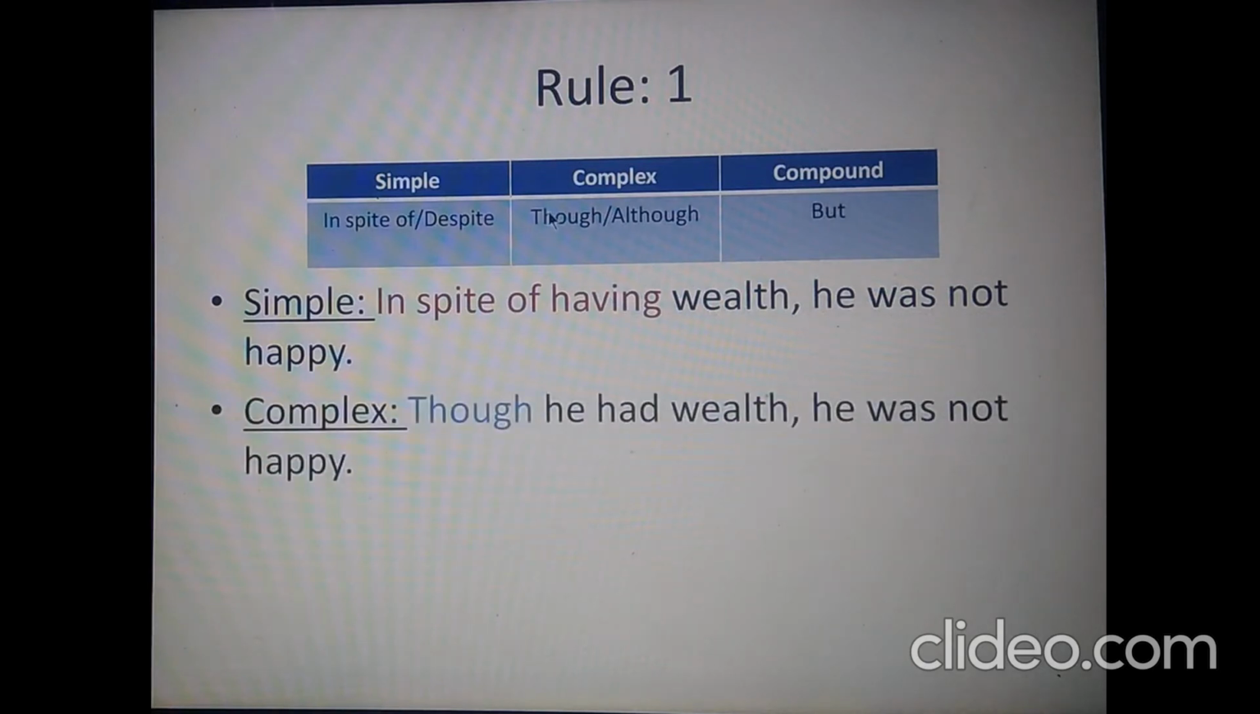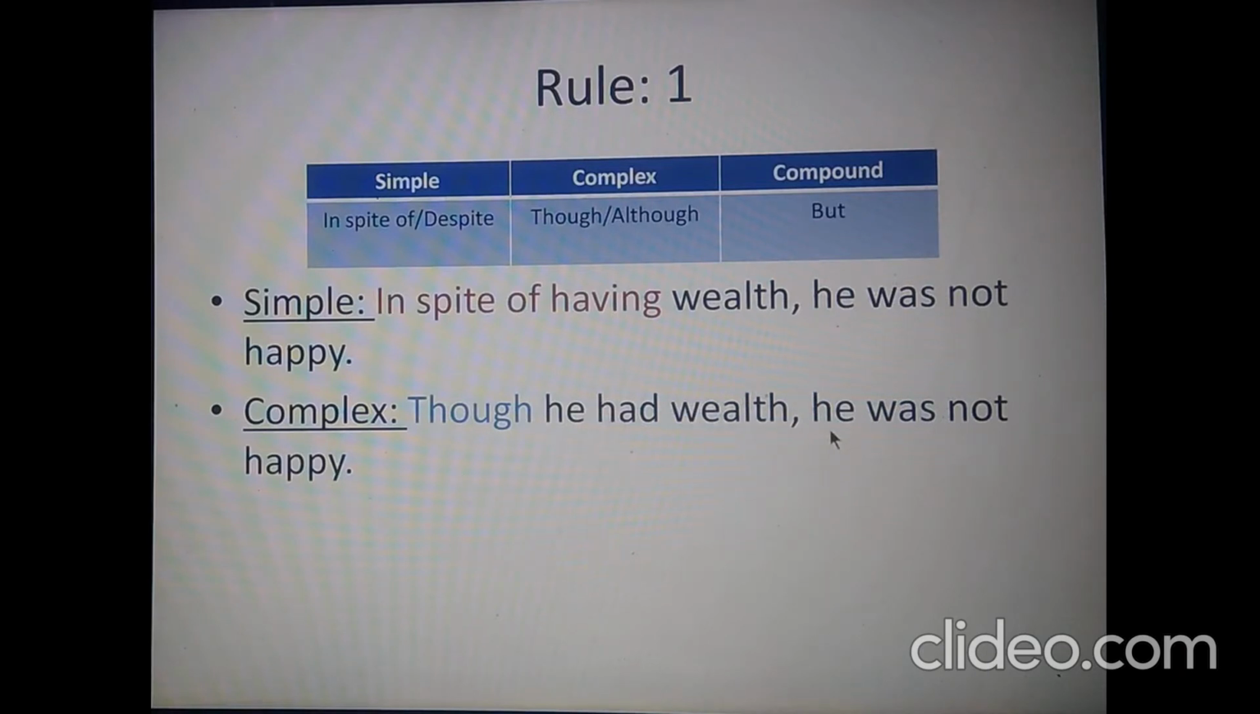To make this complex, we need to add a conjunction. In that case, you will have to memorize some points: in a simple sentence, if there is in spite of or despite, we need to use though or although in complex. So finally, the complex sentence will be, though he had wealth, he was not happy. To make this sentence compound, we'll have to drop out the conjunction though and insert the conjunction but, just here. So the sentence will read like this: he had wealth but he was not happy.